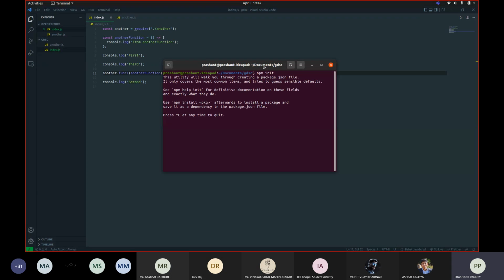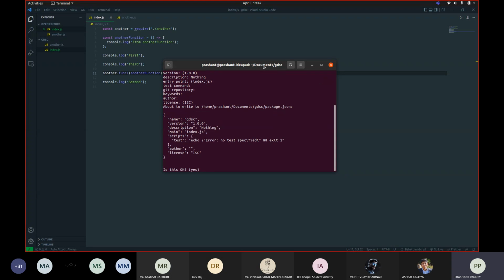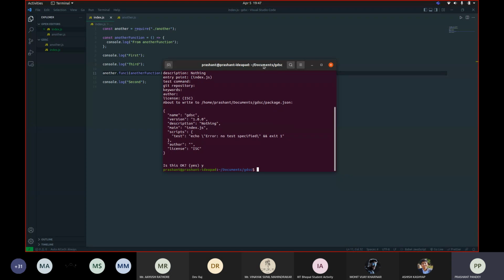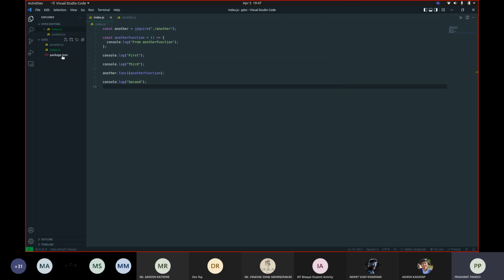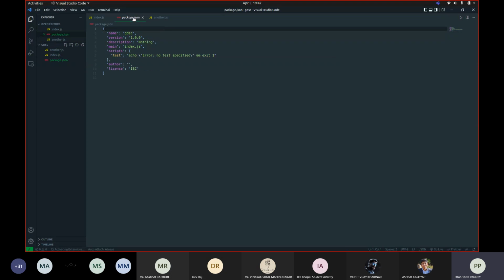So after you run this command, you will be prompted to input a bunch of values. For example, what you want to name this package or the project. So I can just name it GDSC, and the version I can leave as 1.0.0. Description, entry point, you can just press enter, it won't matter much. This is just for the metadata of your project. So as you can see, we now have a file package.json.